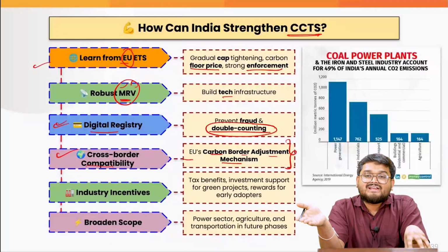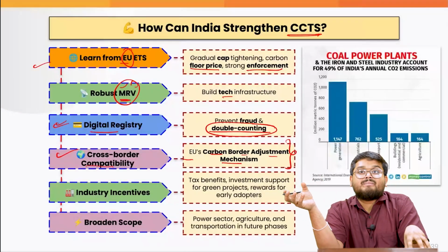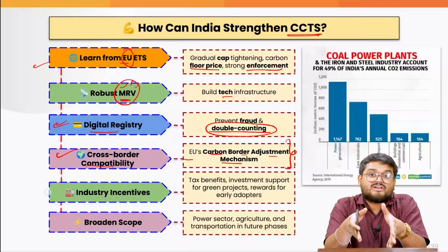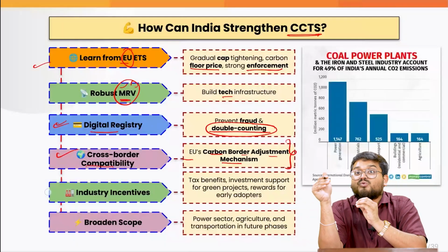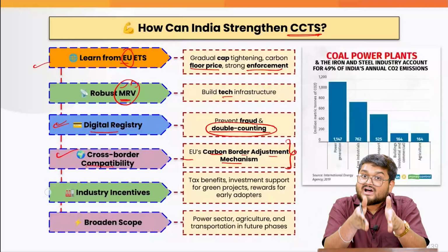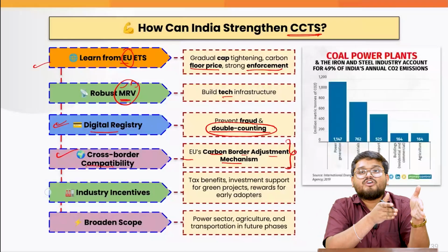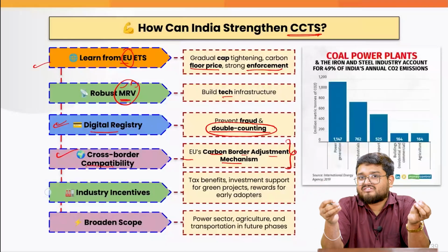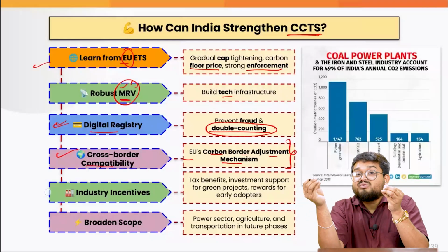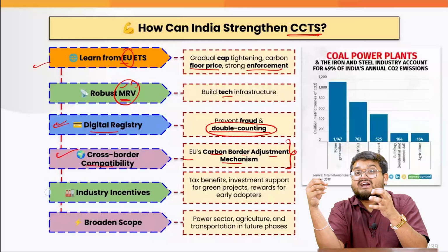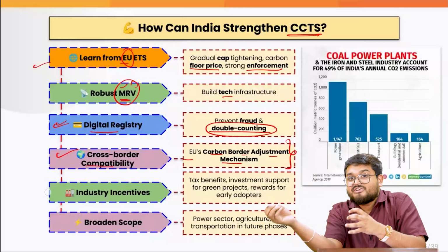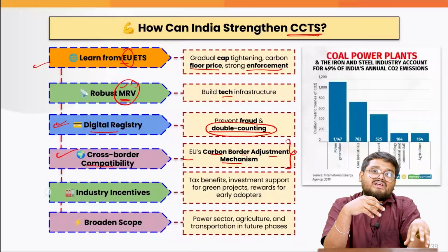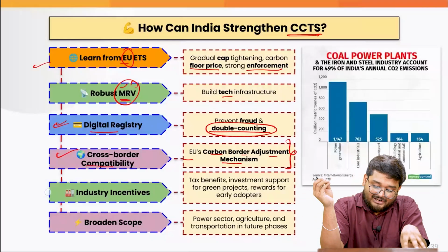So if Indian goods have to be exported to the EU tomorrow, we have to ensure that those goods are produced from clean energy sources. That means if I'm producing a car and exporting it to the European Union, the car factory should have a renewable energy power source. That is when you will be compliant with the environmental norms.